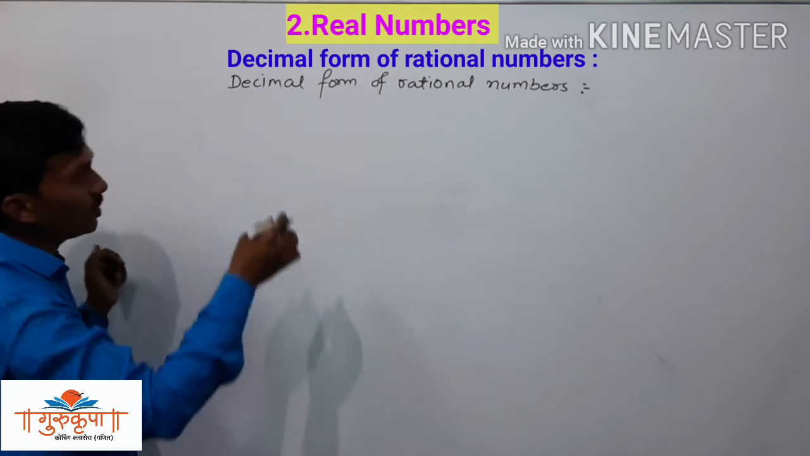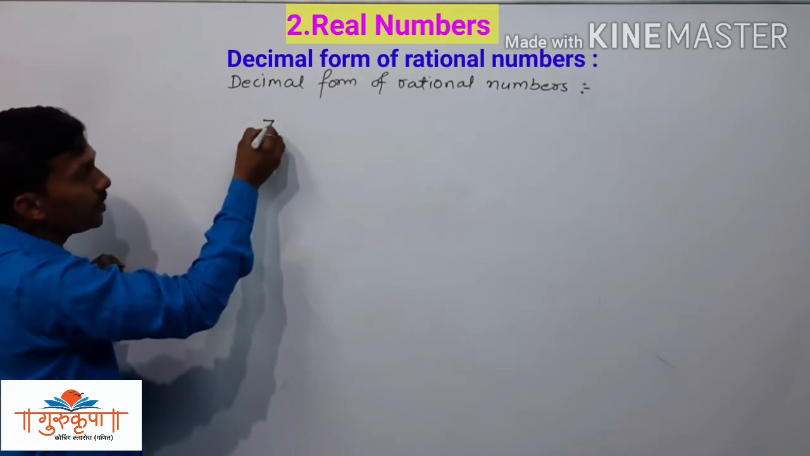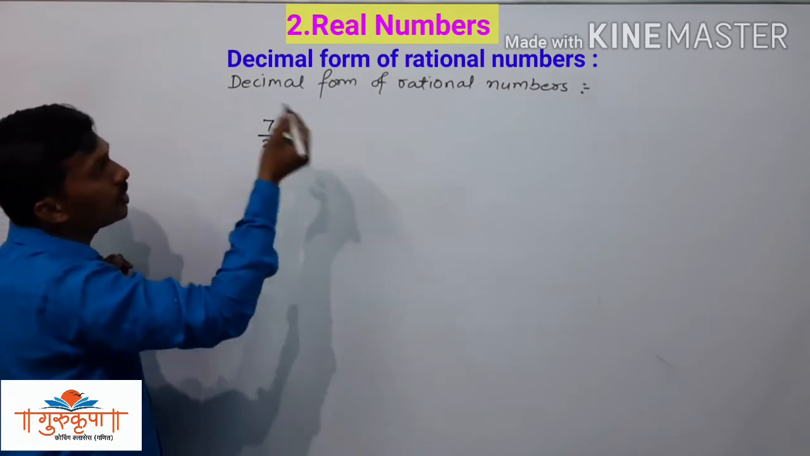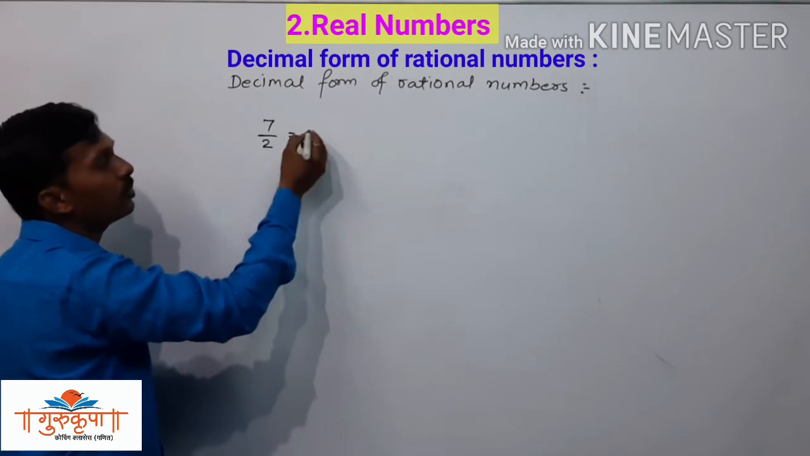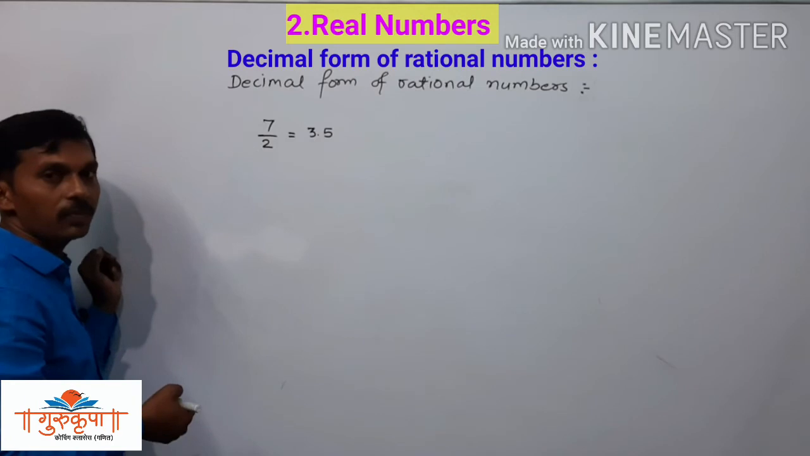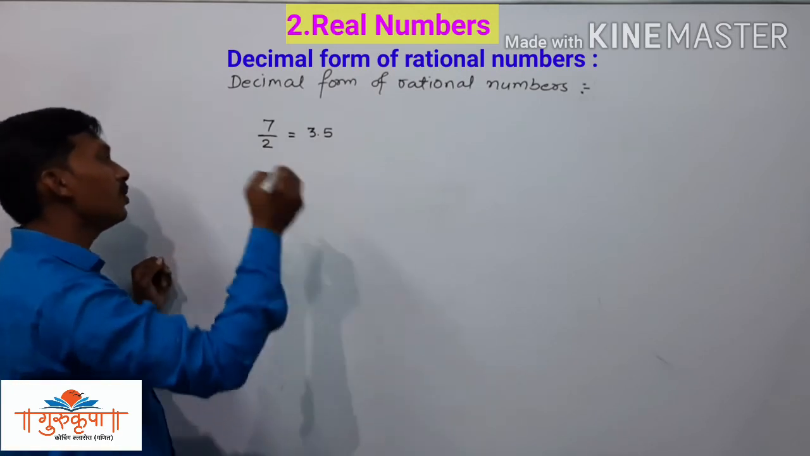So the first example we will take is the rational number 7 divided by 2, and we will convert it into decimal form. So 7 upon 2 is equal to 3.5. We will take one more example.